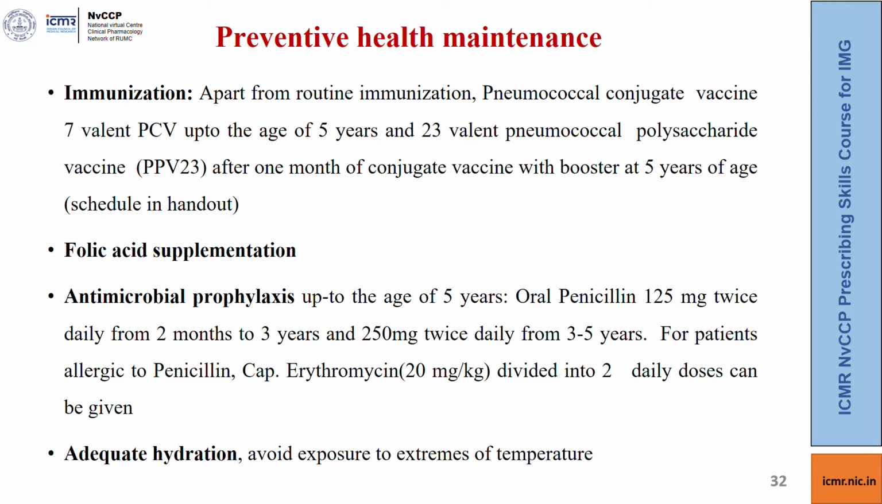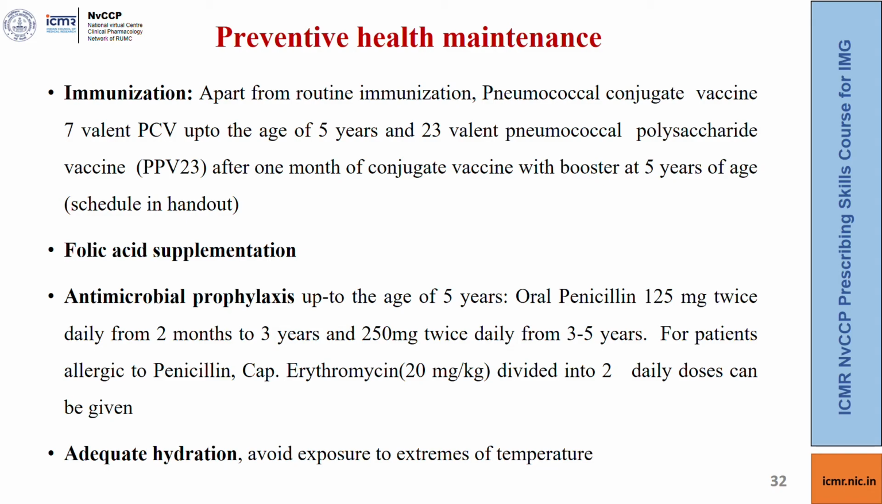The preventive health maintenance will comprise of immunization with the pneumococcal and the influenza vaccine. The pneumococcal conjugate vaccine is given at 6 and 14 weeks and thereafter a booster, and the polysaccharide vaccine, which is given 1 month after the conjugate vaccine and then a booster at 5 years of age. The schedule is provided in the handout for your benefit.